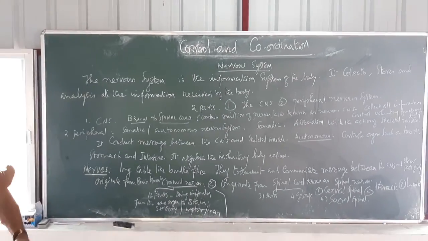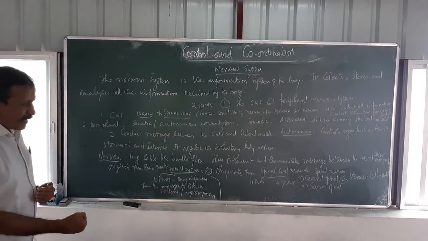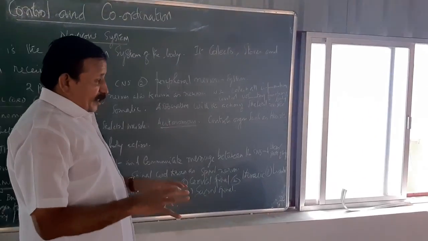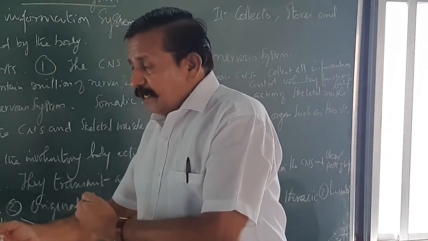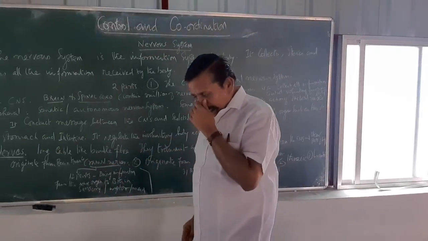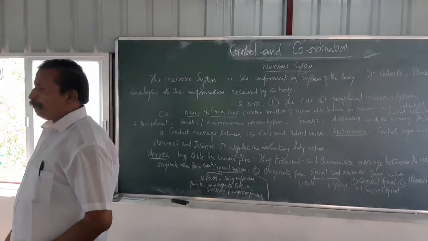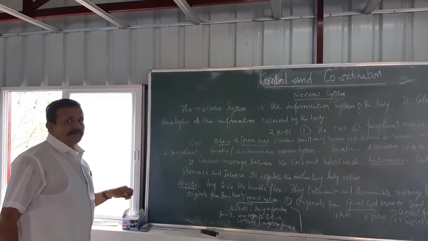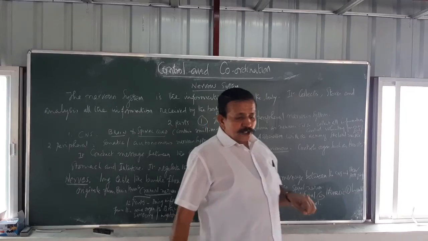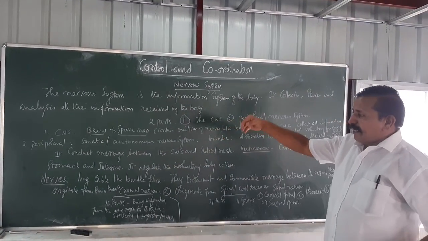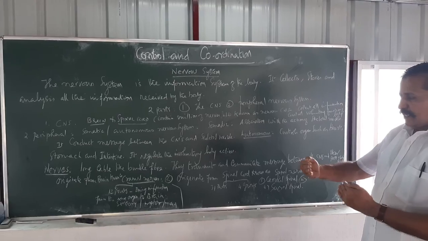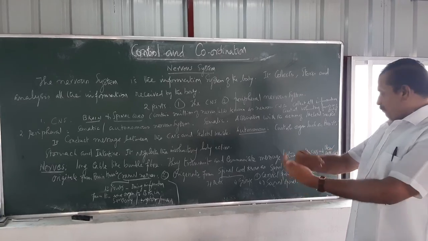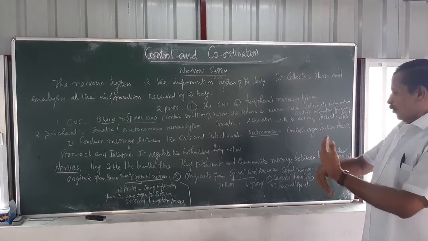What is the main function of a nerve? They transmit and communicate messages between the CNS and the other parts of the body. That is very much important. So how does it send the message? I already explained the nervous system in detail. I will draw a diagram and explain in detail. Before that, we can see some important points about nerves. They look like cable-like bundle fibers, and they transmit and communicate messages between the CNS and the other parts of the body.